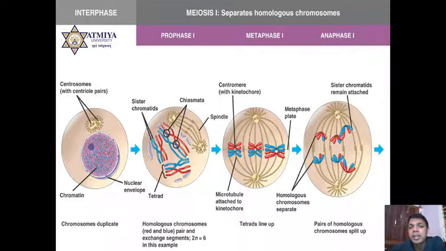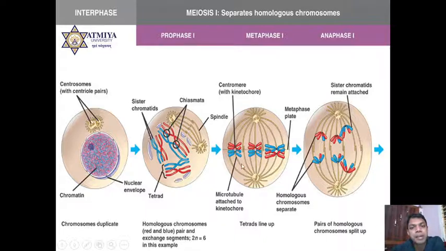You can see in meiosis 1 at the metaphase 1 phase, suppose the number of chromosomes is 6, then both the homologous chromosomes are aligned at the equator. But in mitosis, all the chromosomes are attached in a single equatorial plane.